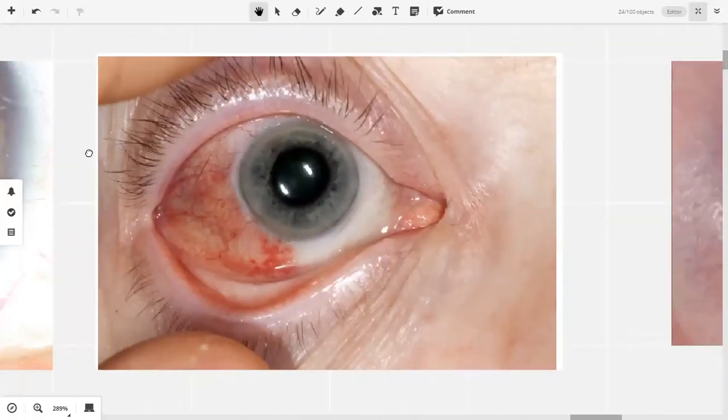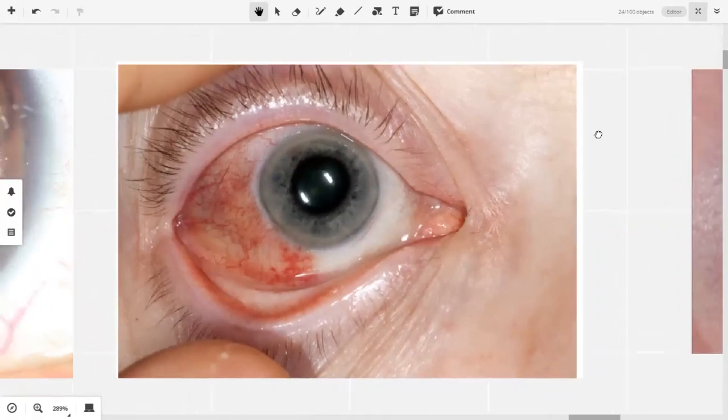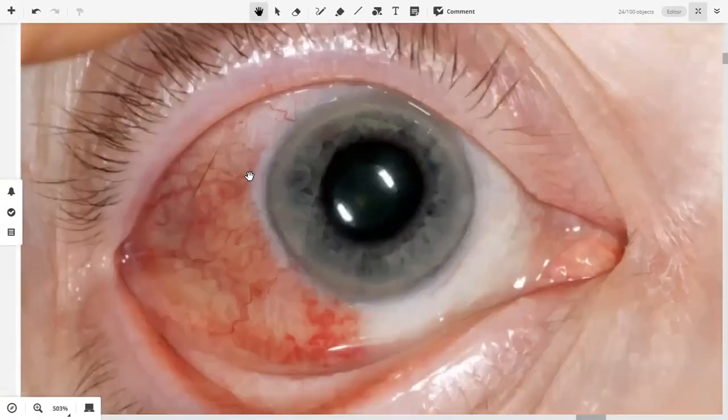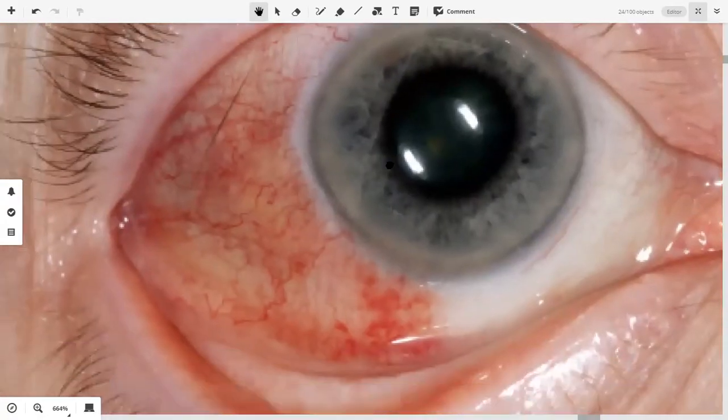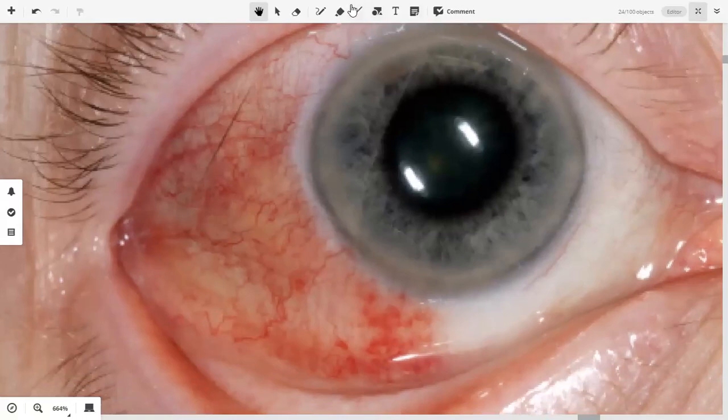Moving on. There's only one important positive in this picture. What is that important positive?